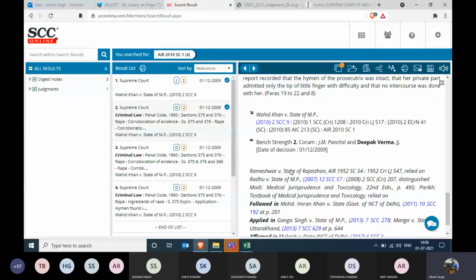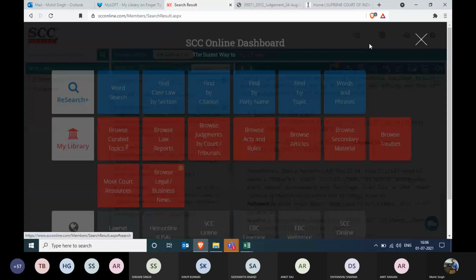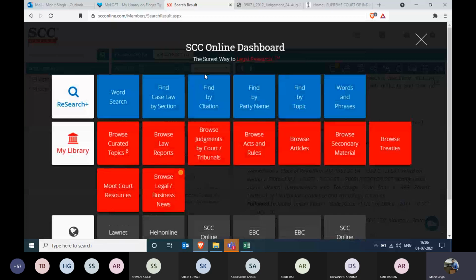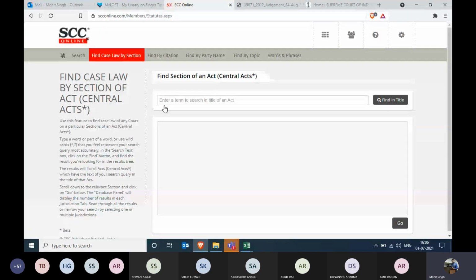Clicking on the dashboard one more time. Till now, we have covered each and every tile of the research purpose. Apart from this, Find Case Law by Section. Find Case Law by Section is to be used when you are looking for a case law in which an Act as well as a section has been discussed. It is not discussing the topics, or we can say the legal words, but it is discussing an Act and a section. All right.